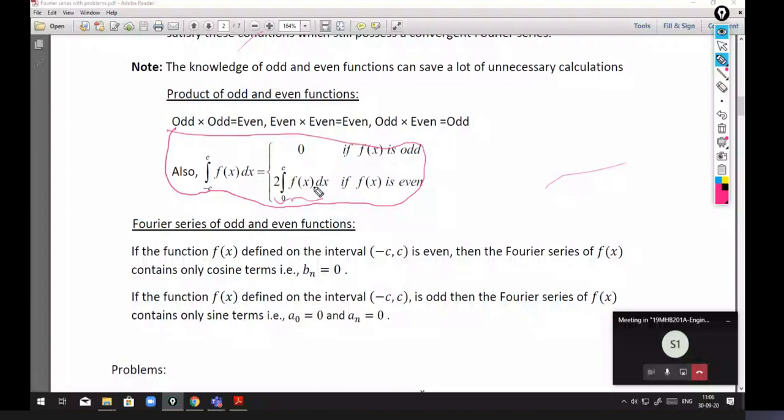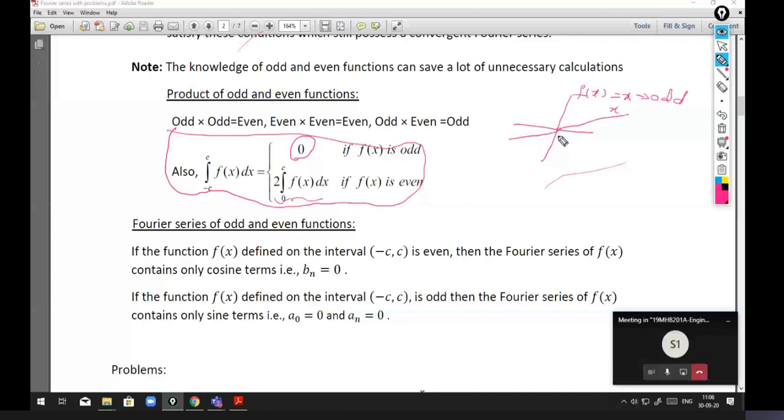For example, I already explained this, if you take a simple f of x equal to x, it is an odd function. Everyone can easily say it is an odd function. The graph of an odd function, this is your x, is symmetric about the origin.